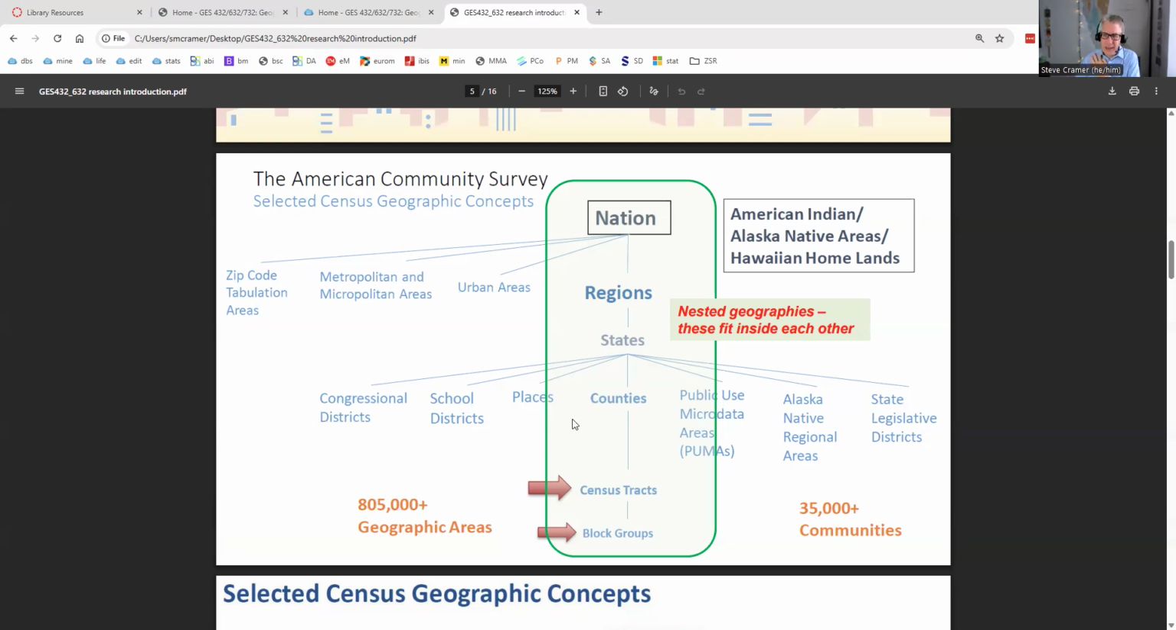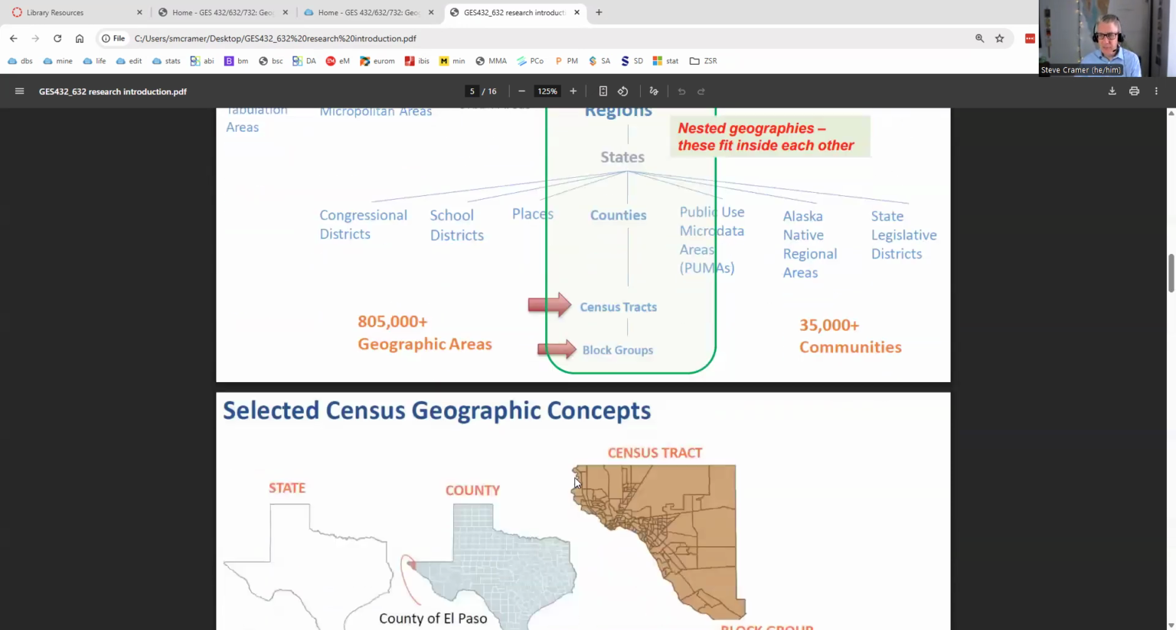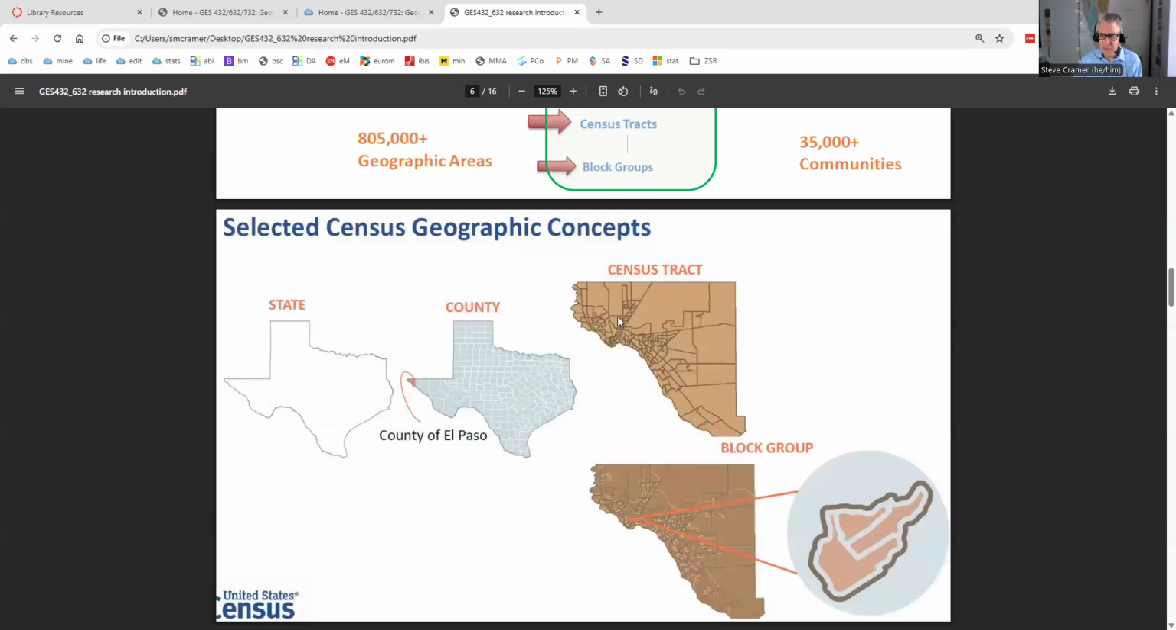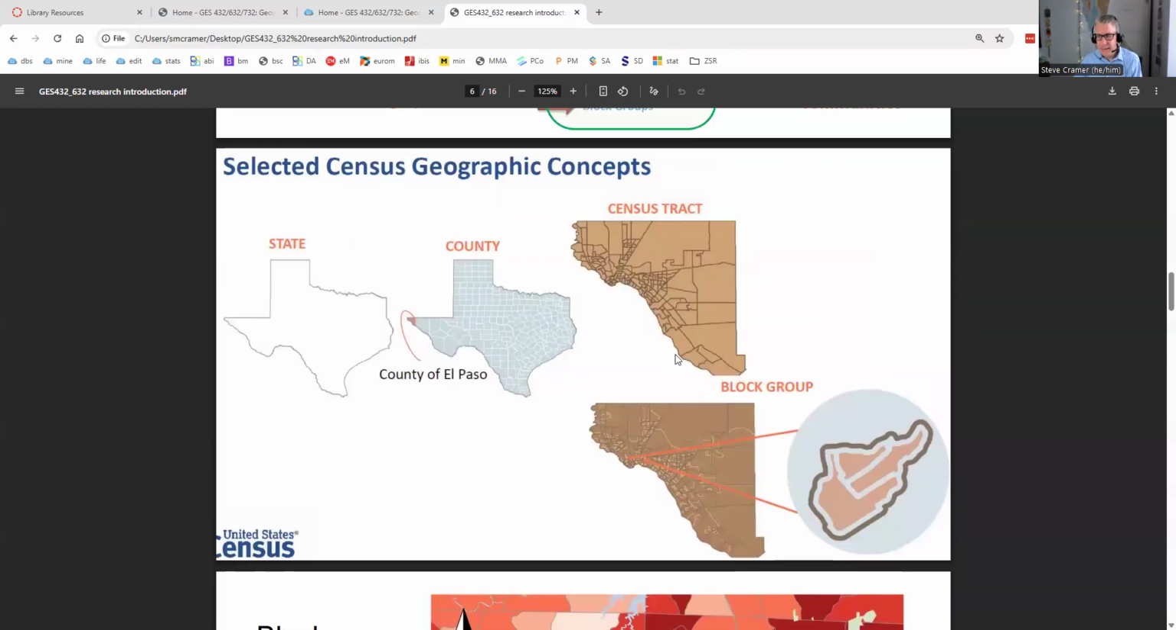Cities fall under the category of places, by the way, because cities can also be townships and villages and towns and other types of municipality legal definitions. But tracts, again, 4,000 persons, block groups, 4,000 persons. Here's an example of that. So Texas, over the western corner, El Paso County, which has a number of census tracts, and each census tract can be broken down into usually two block groups, and you can see examples there. So that's how they're all nested.